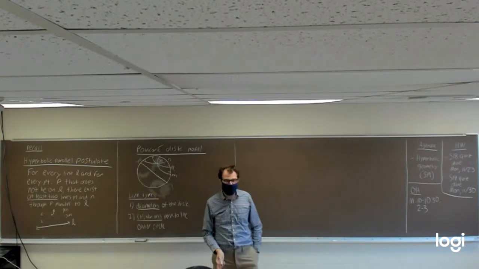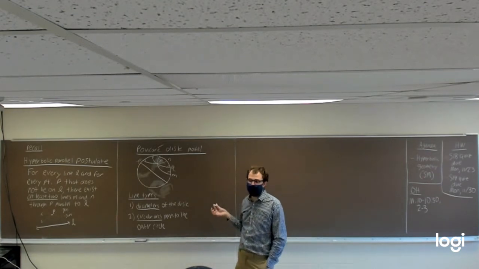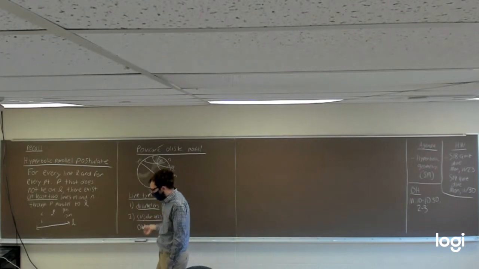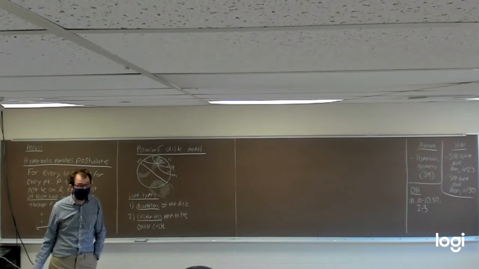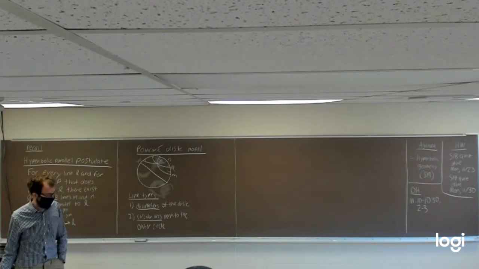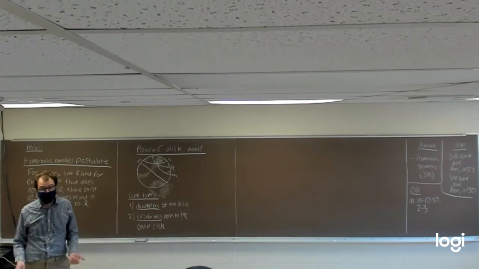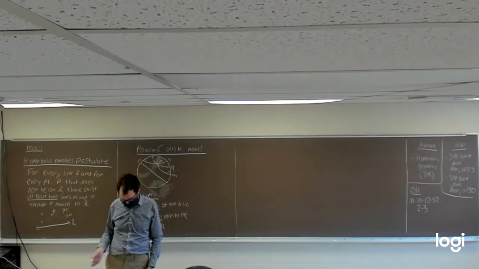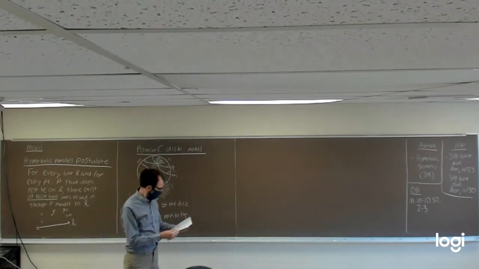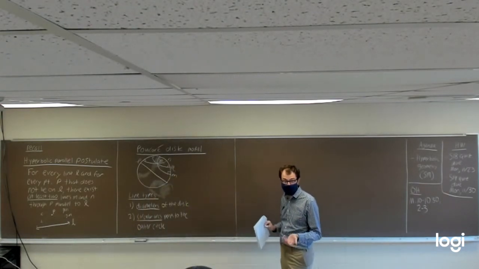So what I want to do for the rest of today is to do something similar to what we did in Standard 18. I want to go through a list of properties, like the exterior angles theorem, the alternate interior angles theorem, like we did in Euclidean or with elliptic geometry, and see, do these properties that hold true in Euclidean geometry still hold true in the Poincare disk model, in this model of hyperbolic geometry. So let's take a look. The first thing I want to talk about is triangles, and in particular, how do triangles behave in the Poincare disk.